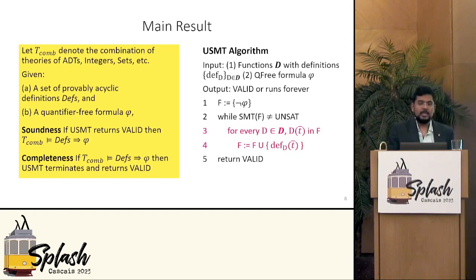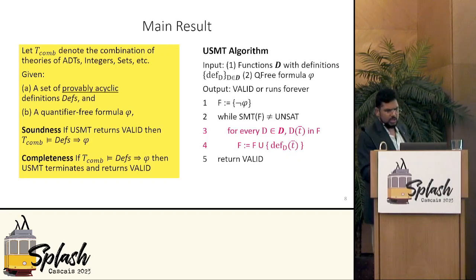Our theorem requires that the definitions be provably acyclic. This is actually a generalization of termination, and it essentially says that you have to prove the recursive definitions terminating using ranking functions. Every tool we know of proves programs terminating in this way, so this requirement is actually satisfied in practice.